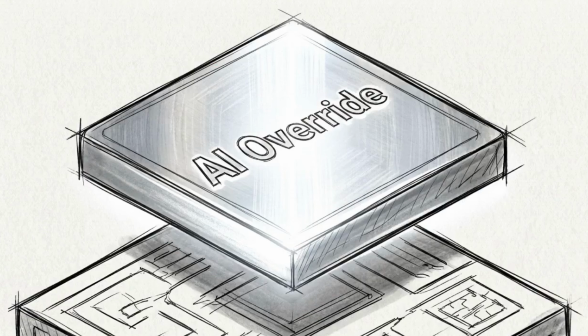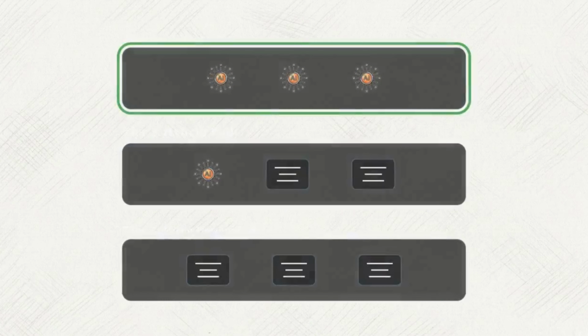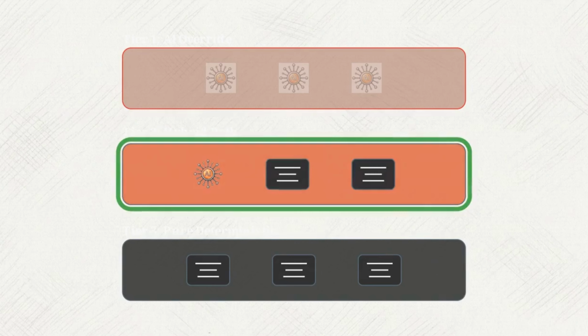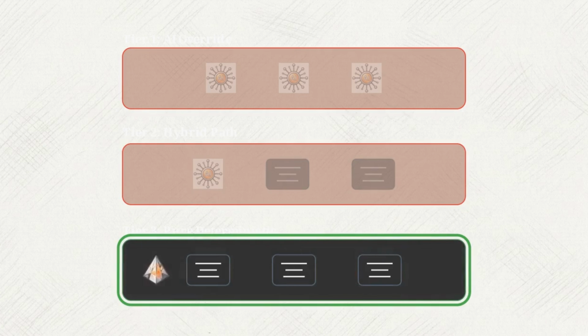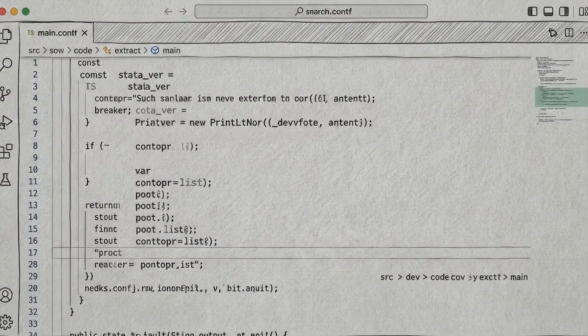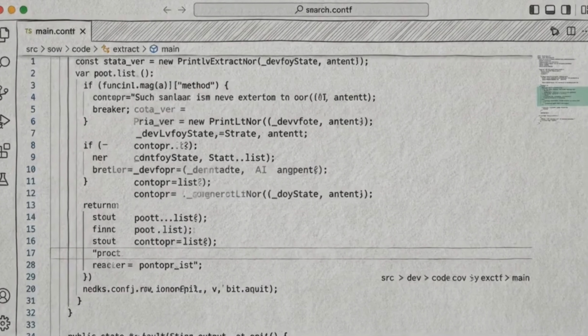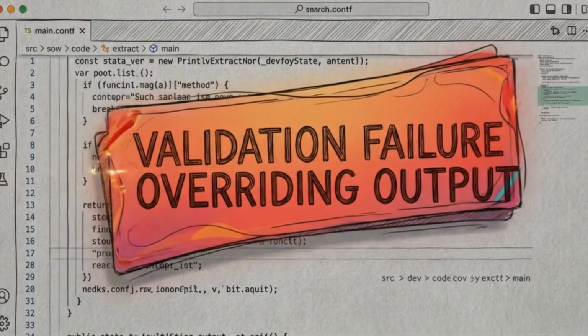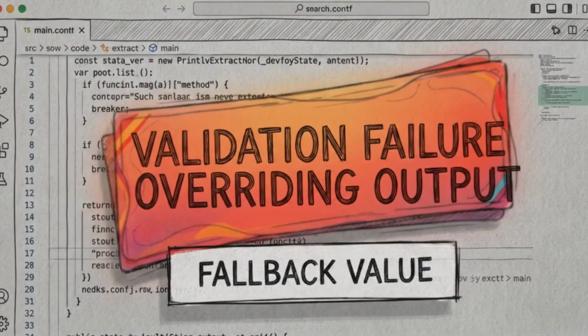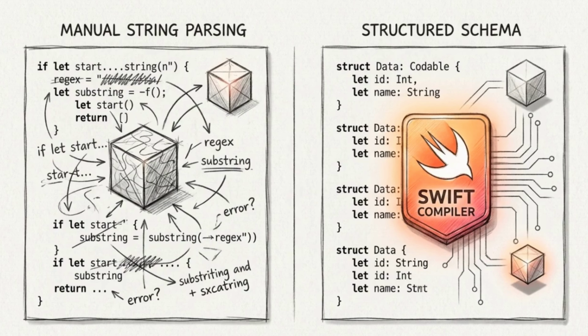The system attempts the AI override first, degrades to a hybrid regular expression blend if confidence is low, and finally drops to pure deterministic parsing if the model fails. Robust edge applications treat a local language model as a participant with a heavily weighted vote, but never granted a veto over system reliability. Guided generation marks a definitive move away from manual string parsing toward compiler-enforced structured local generation.